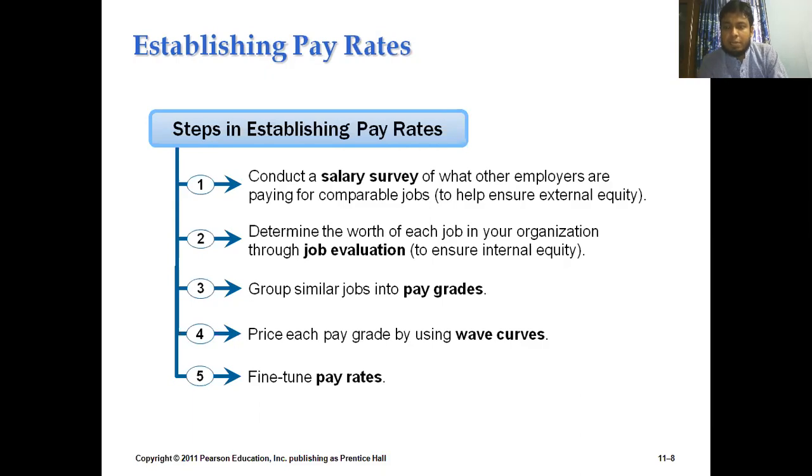That means there might be 20 types of activities within the organization, but there might be some similarity, some closeness or proximity among the different sorts of activities. So the activities which are very similar in nature, we need to categorize into a unique platform, and we need to give a unique category name to those activities, so that we can develop a uniform compensation rate for that particular category.